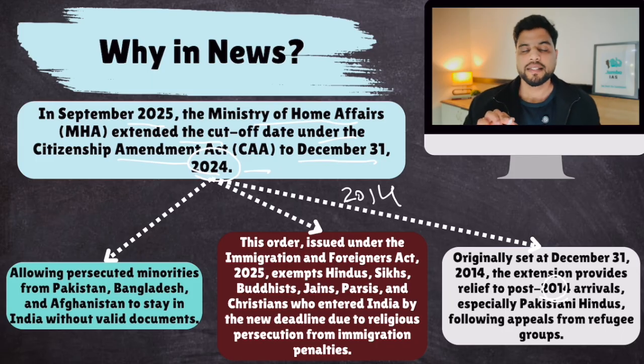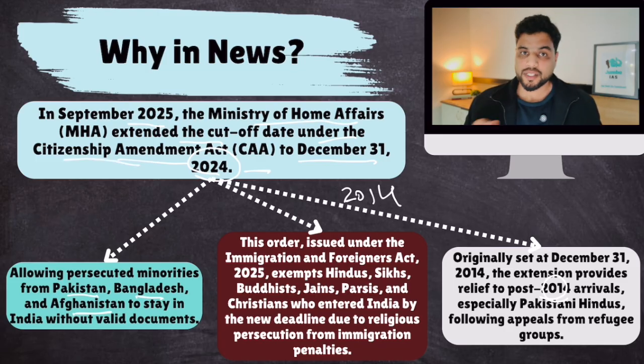Now, this Citizenship Amendment Act basically fast tracks the acquisition of citizenship for persecuted minorities in Afghanistan, Pakistan, and Bangladesh. All the persecuted minorities in these three countries, if they want to migrate to India and acquire Indian citizenship, well, the process has been fast-tracked, quickened in the Citizenship Amendment Act.